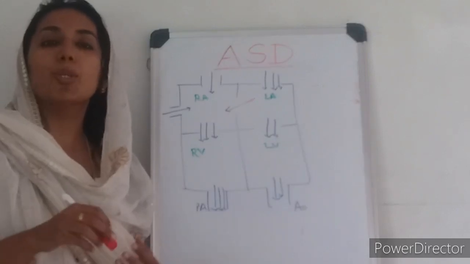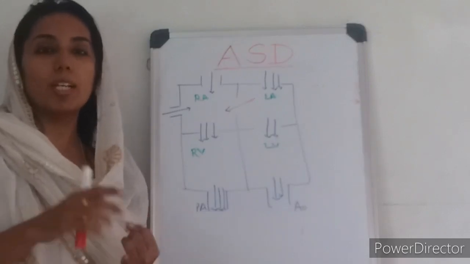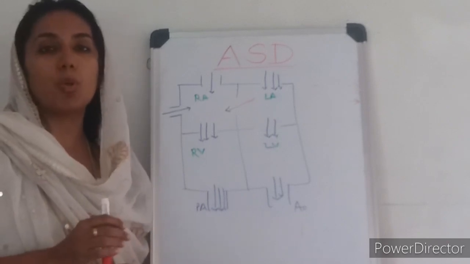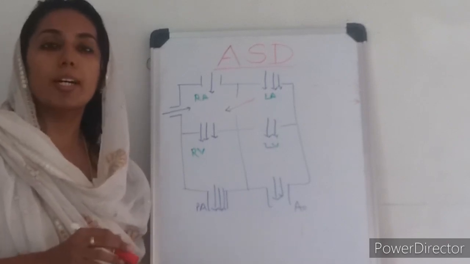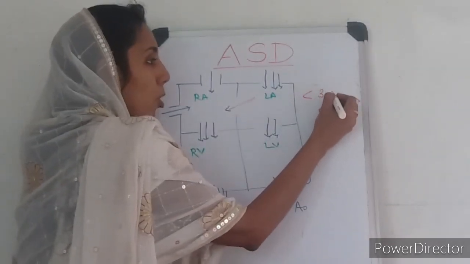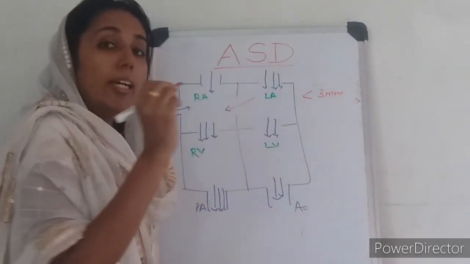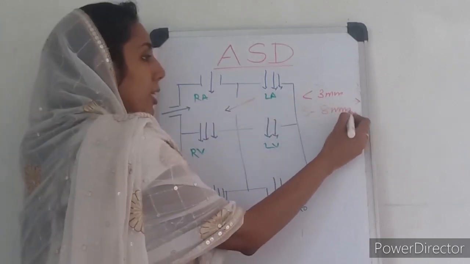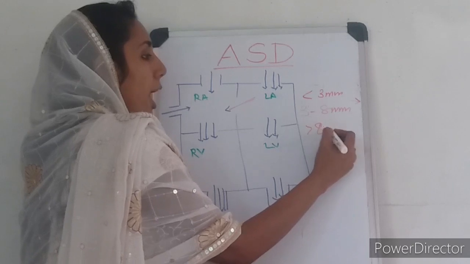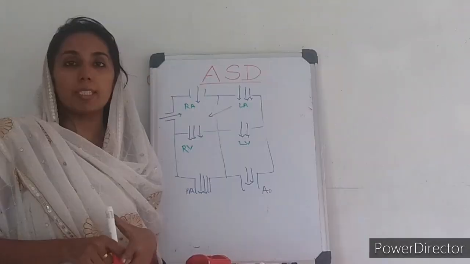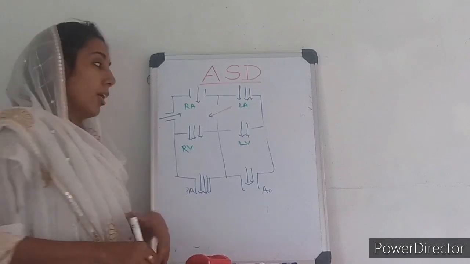On echo, we will be able to know the size of the defect and also the margin, so that we will know whether we will be able to close the defect properly or not. So here we should know about the size. If it is less than 3 millimeter, there is almost a 100% chance that the defect will close. If it is between 3 to 8 millimeter, there is an 80% chance of closure, and more than 8 millimeter, it hardly or rarely closes.